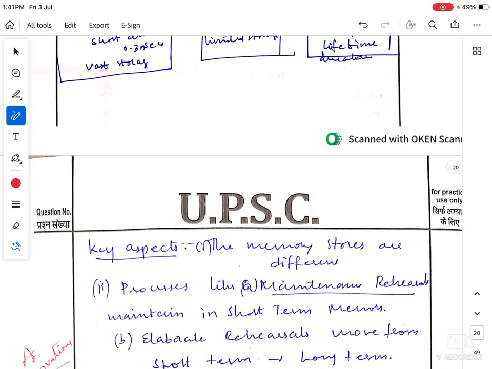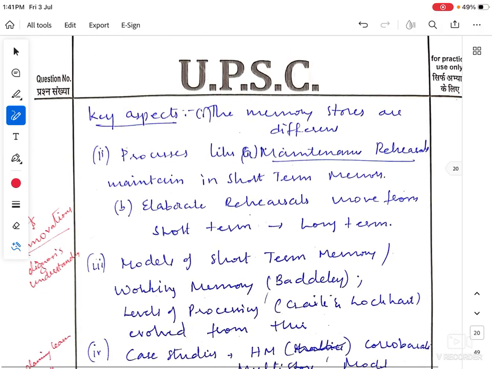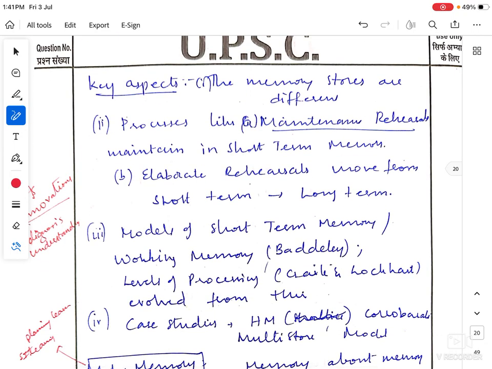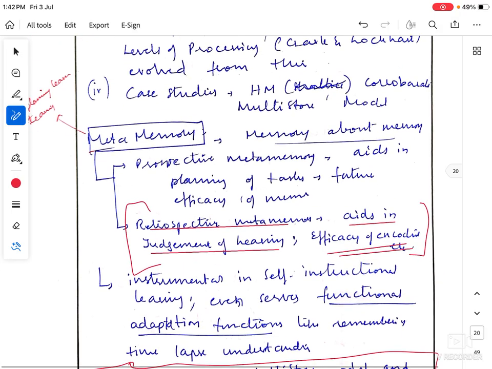It has given a new approach to memory by saying that different types of memory have different types of stores, and it also drew an analogy from the computer. And meta memory too. These are innovative aspects.